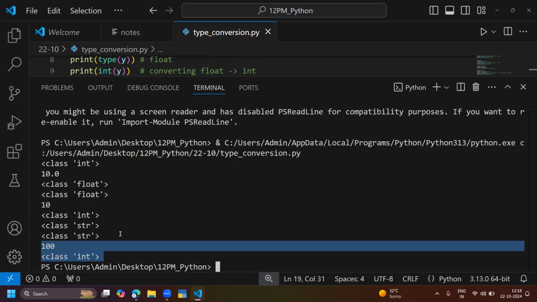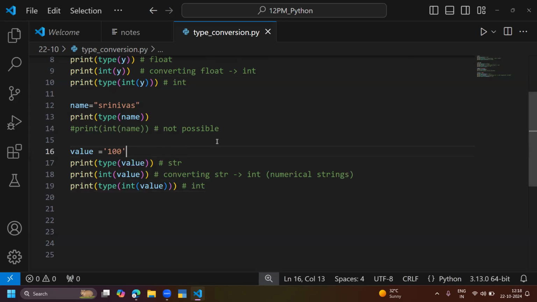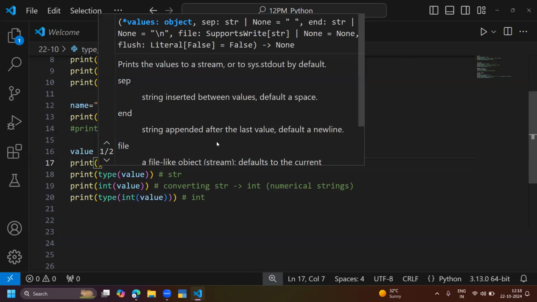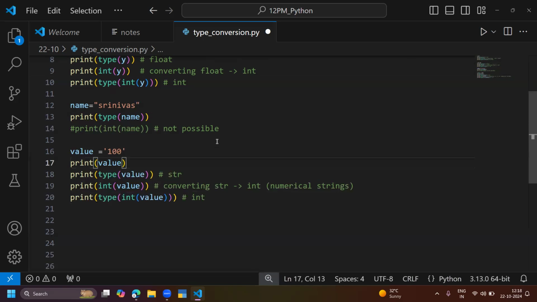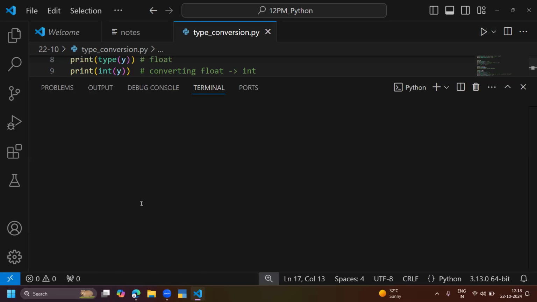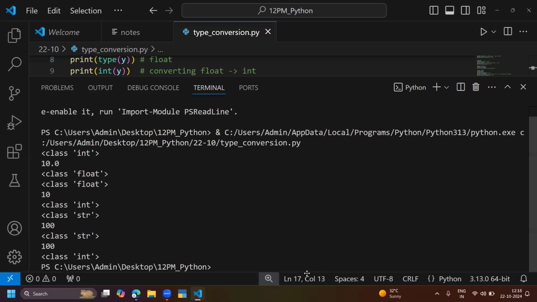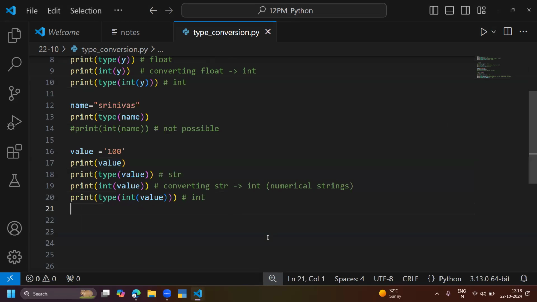That's all. So let me print the value. Here the value is string, but that string data is converted into integer. Can you see and observe? Basically, this is string converting into the integer. I hope everybody understood how the conversion is possible in this way.